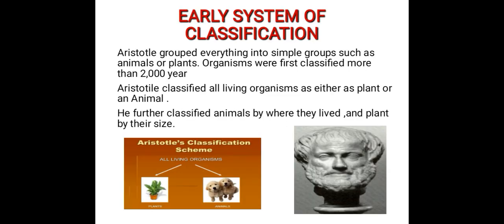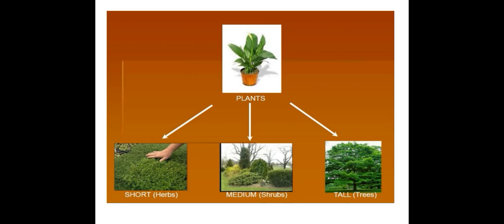Early system of classification. Aristotle grouped everything into simple groups such as animals or plants. Organisms were first classified more than 200 years ago. Aristotle classified all living organisms as either a plant or an animal. He further classified animals by where they lived and plants by their size. Aristotle's classification: short herbs, medium shrubs, tall trees.